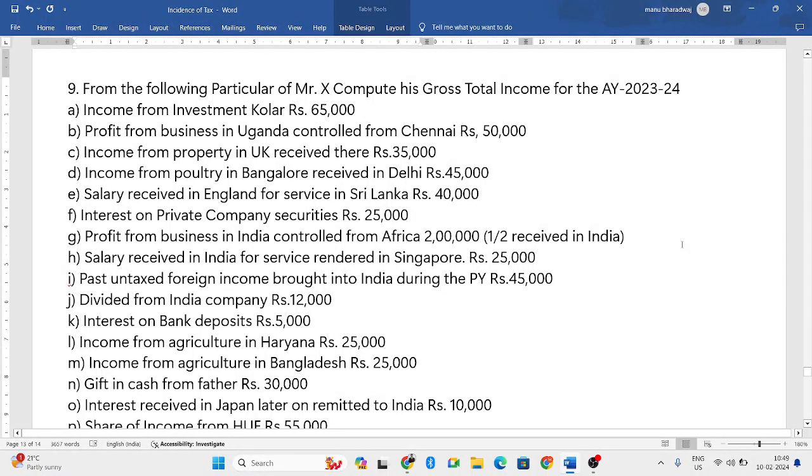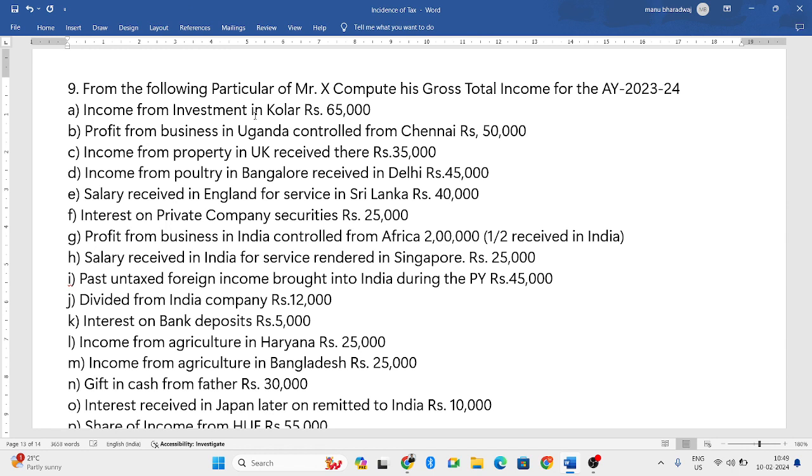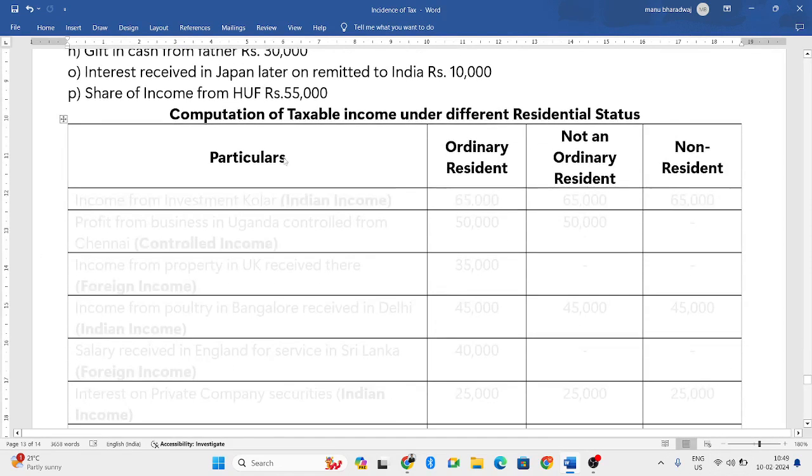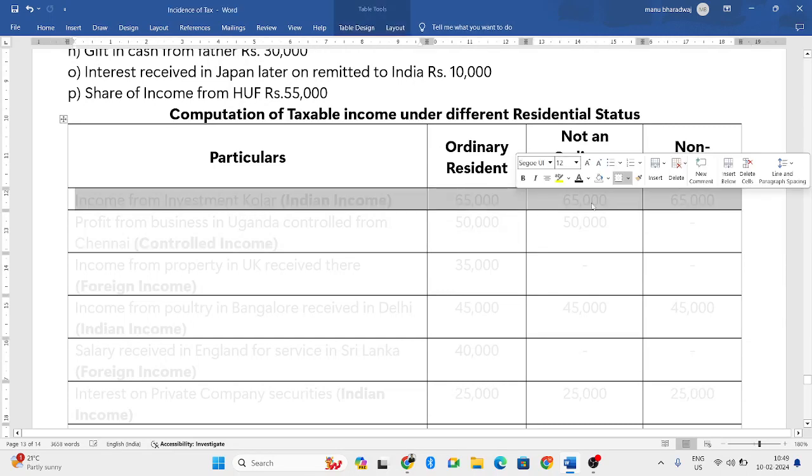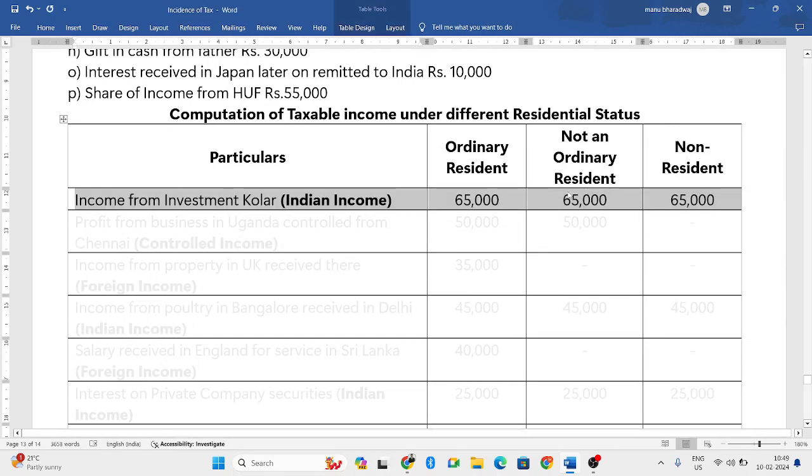In this particular video, we'll solve one more problem related to incidence of tax. Income from investment in Kolar. Kolar is a place in India. So the arising aspect is in India and receiving aspect is in India. When both the aspects are in India, it is considered to be Indian income. So as it is an Indian income, all the three people will be taxed.